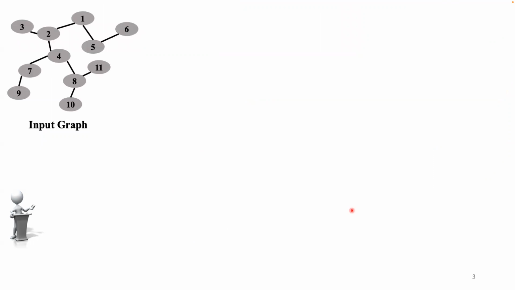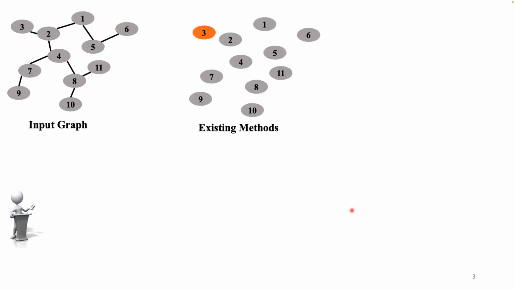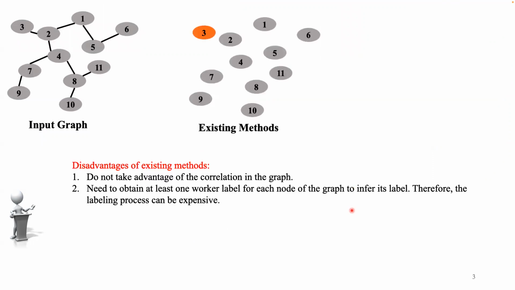Let's take an example input graph. The existing methods label each node without considering the graph structure. They do not take advantage of the correlation in the graph, and they need to obtain at least one worker label for each node of the graph to infer its label. Therefore, the labeling process can be expensive.